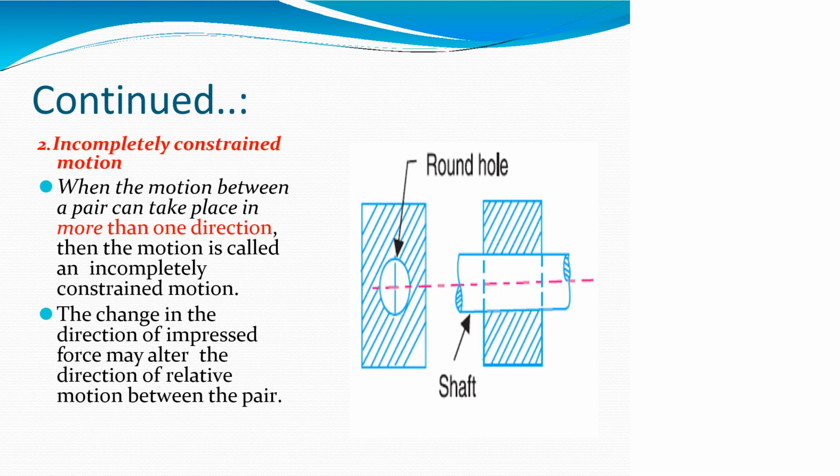Next we are going to see incompletely constrained motion. When the motion between a pair can take place in more than one direction, then the motion is called incompletely constrained motion. A change in the direction of the impressed forces may alter the direction of relative motion between the pair.